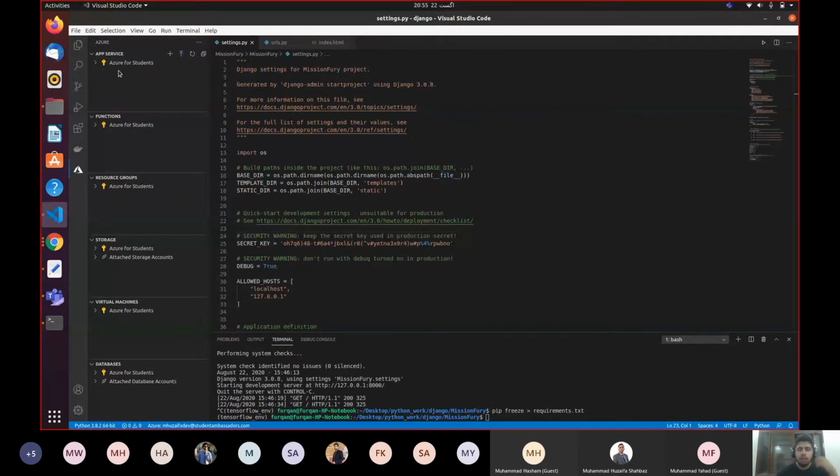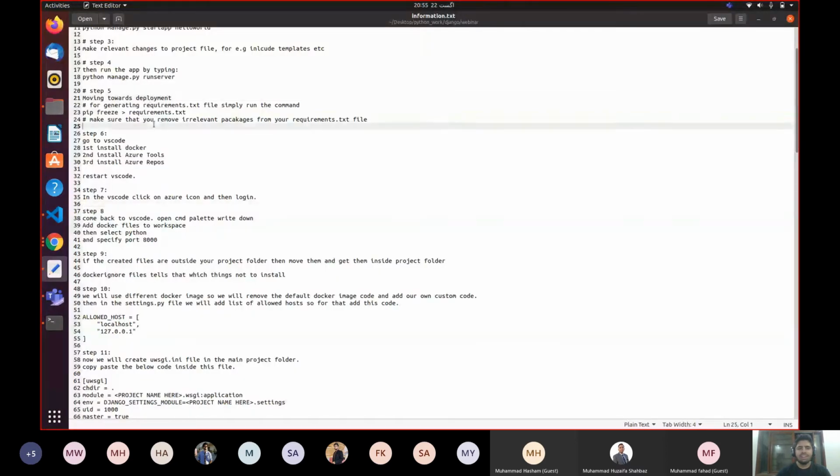When you close the tab, inside this menu you will be automatically logged in. So you don't need to log in over here. I'm already logged in. I'm going to click Azure for Students. My web app is already deployed, but I'm going to tell you how to deploy it.